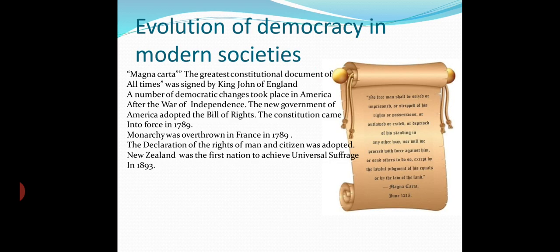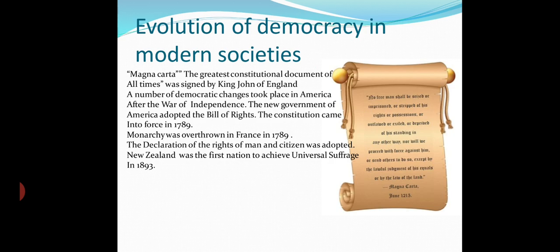Evolution of democracy in modern societies. How democracy has developed in modern societies. Different examples of different countries can be given here. In England also there was the rule of a king. The king was enjoying absolute powers.